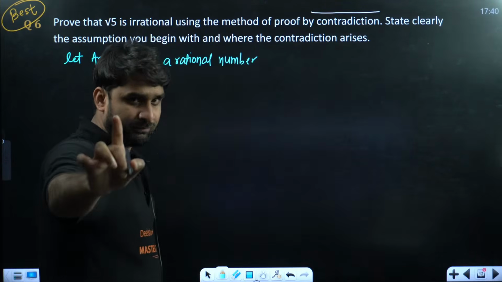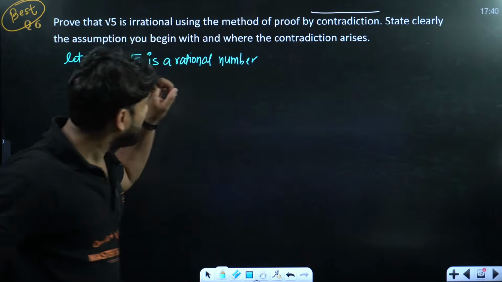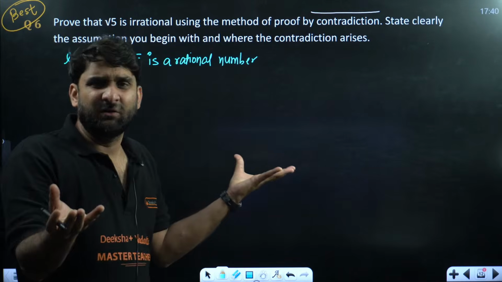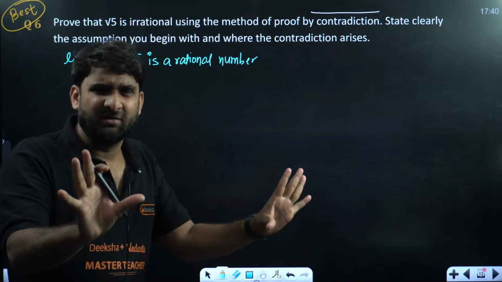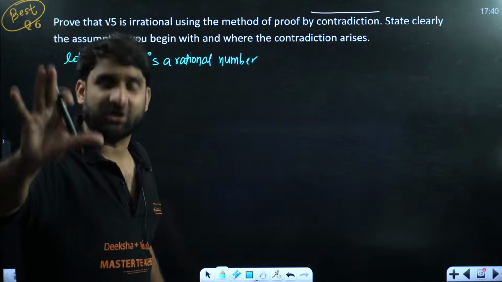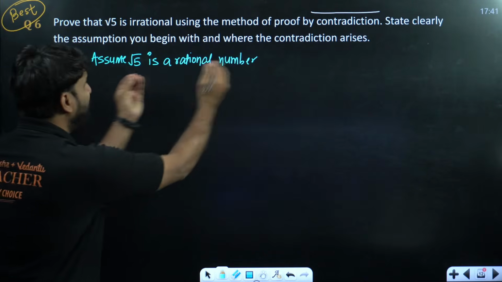Again, root 5 is not a rational number, please keep it in mind. We are just assuming for a little while, for one to two minutes only, and the result will be very shocking.